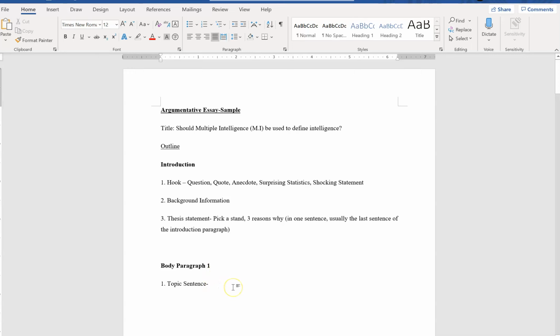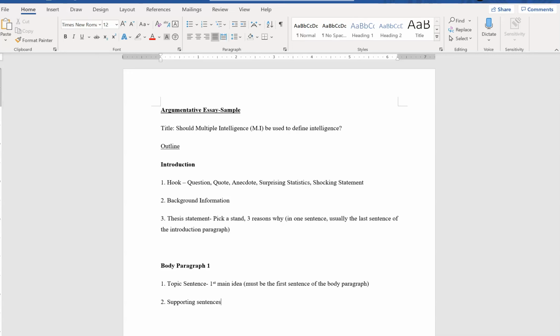So the first reason will be your first main idea. So this one must be the first sentence of the body paragraph. Right? So followed by supporting sentences.